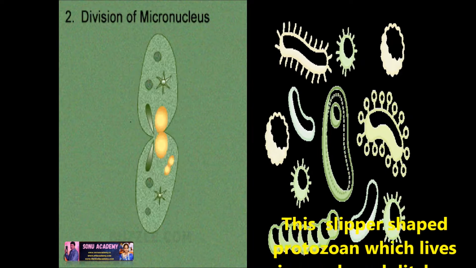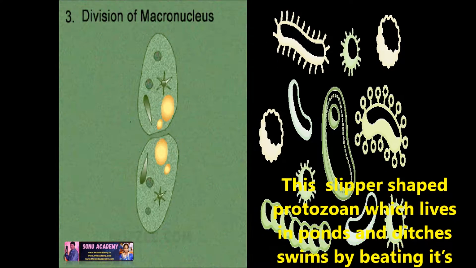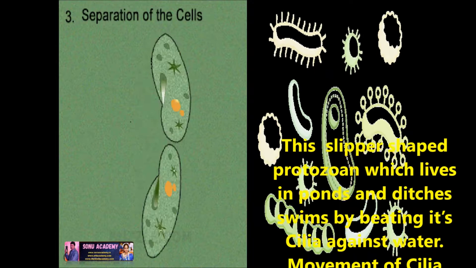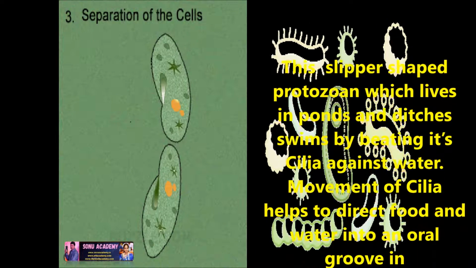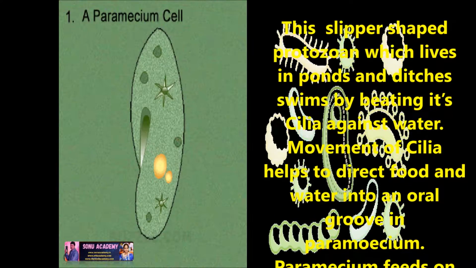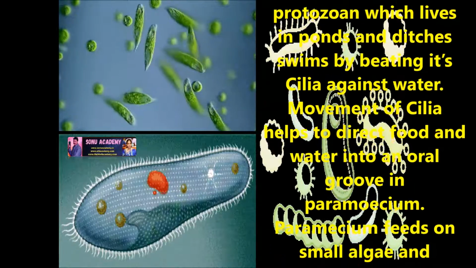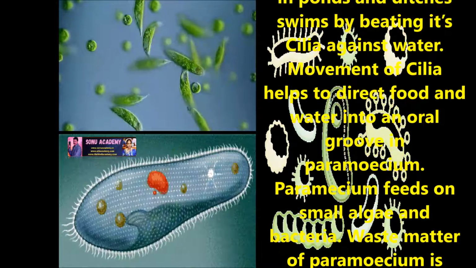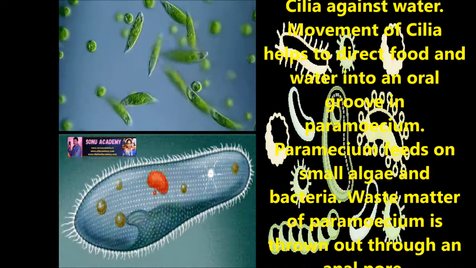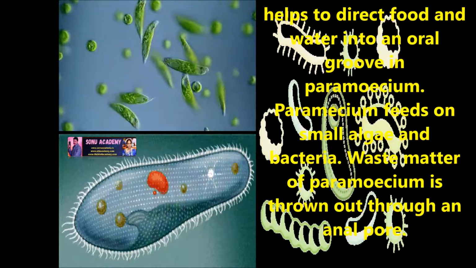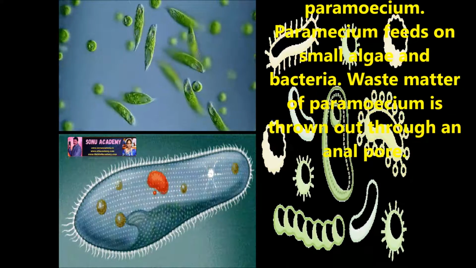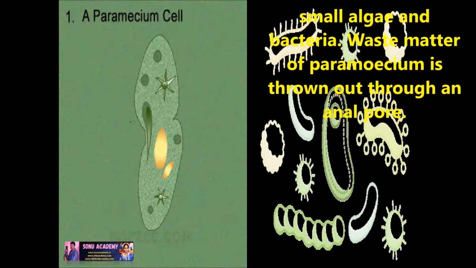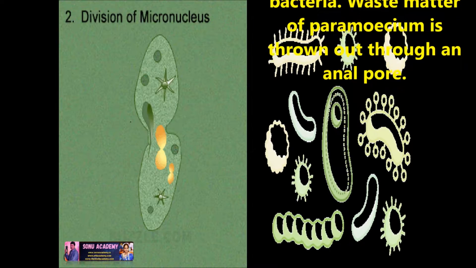Now let us discuss paramecium. This is a slipper-shaped protozoan which lives in ponds and ditches, and swims by beating its cilia against water. Movement of cilia helps to direct food and water into the oral groove in paramecium. Paramecium feeds on small algae and bacteria. Waste matter of paramecium is thrown out through an anal pore.